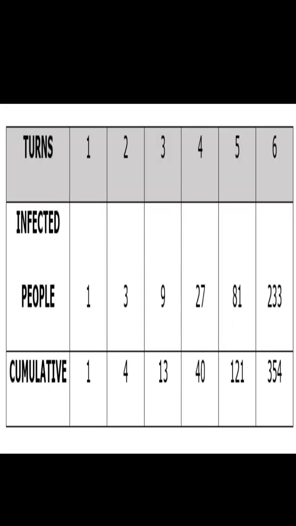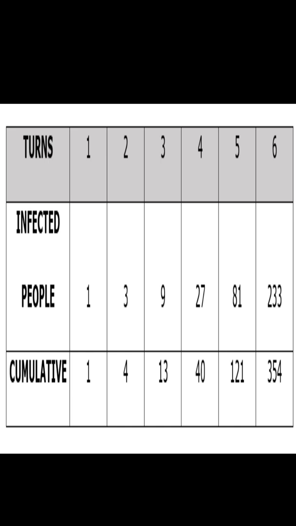Now I will tell you the R0, or the rate of reproduction, of COVID-19, also called SARS-CoV-2 these days. The R0 of COVID-19 or SARS-CoV-2 is 3. Let me also show you how the number of infected people grows with the R0 of 3. You can see how the numbers are growing.